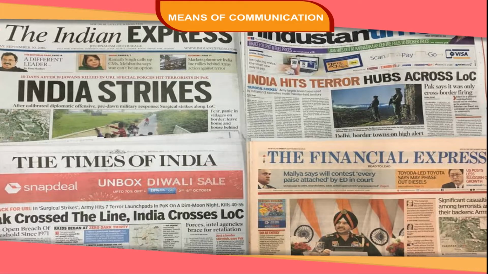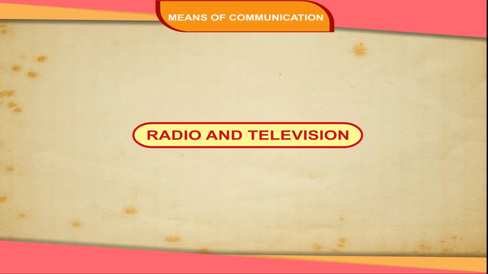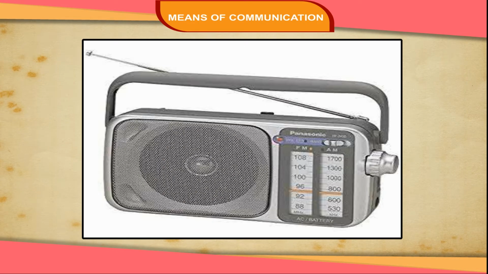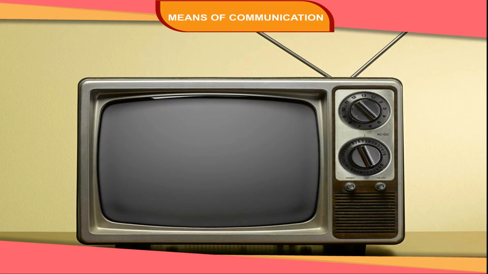Newspapers. A newspaper reaches different parts of the country within a day's time. People get messages and information from it on the same day. Newspapers give detailed information of the happenings around the world. Radio and television. The messages and information broadcast on radio and television reach the people immediately.